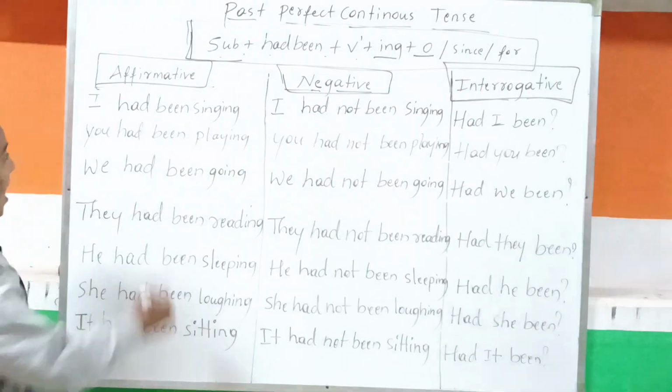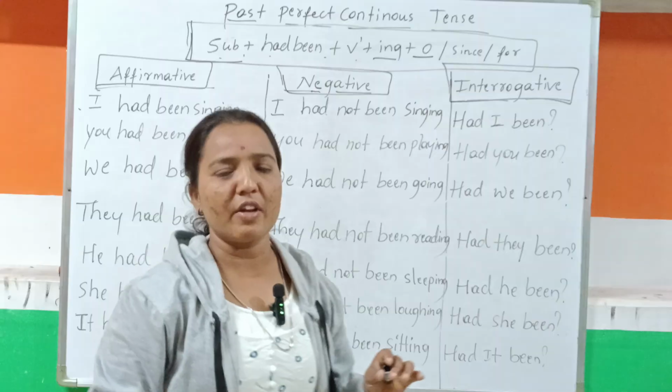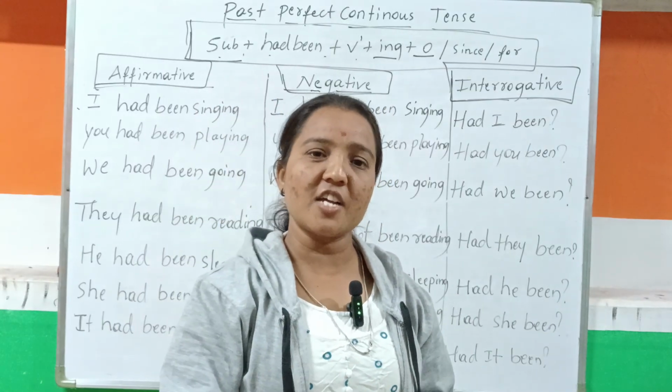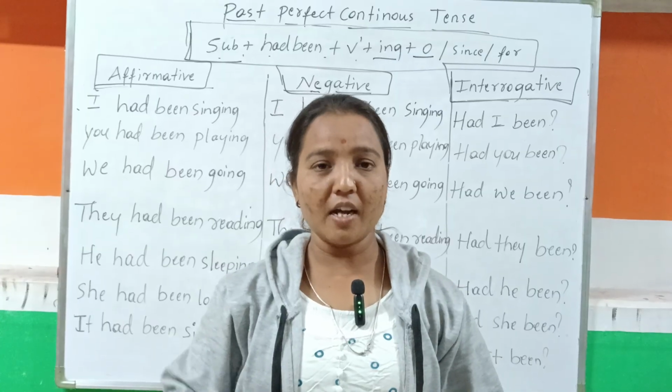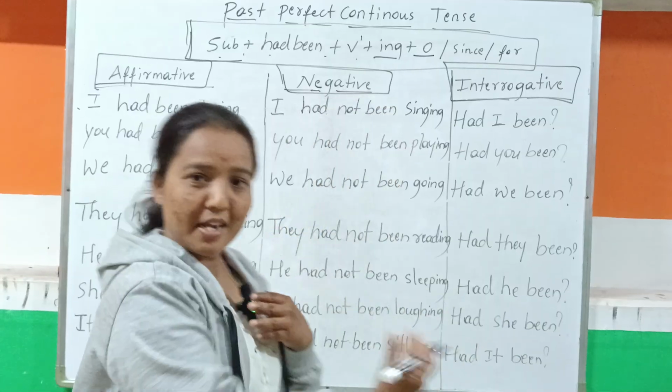The first sentence: I had been singing. Nothing else we have to add. I had been singing a song. I had been singing on the stage. I had been singing on the platform. Whatever you can add as the object.